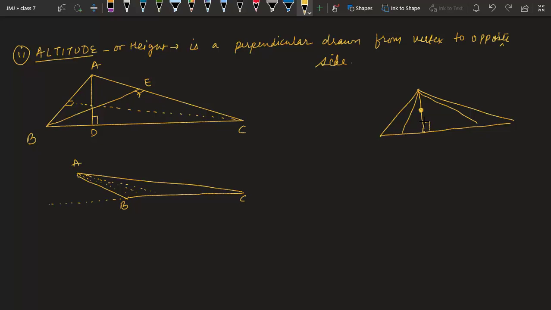After extending, we draw the perpendicular, and this is the perpendicular in this case. Okay, so altitudes can come outside the triangle also. Okay, but medians are always inside the triangle. Altitudes can also be outside the triangles.